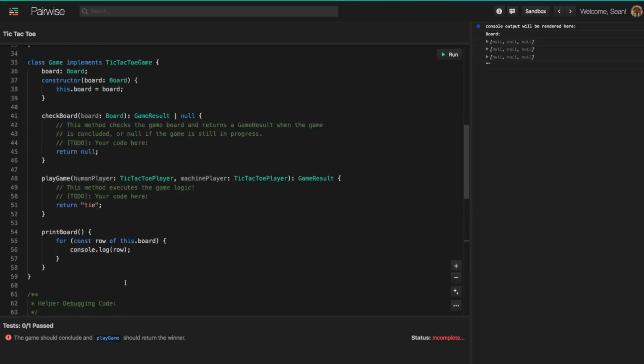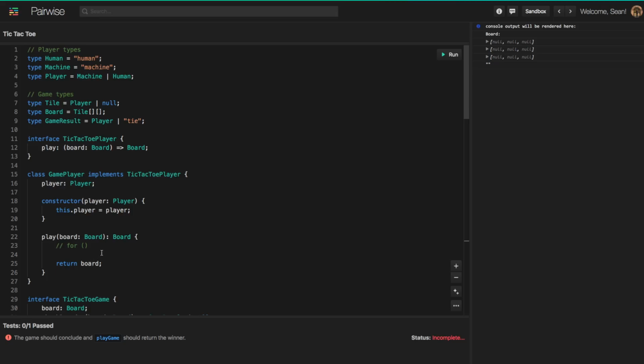Okay, so now we want to jump back to where we were before, and implement this play method. Like I was saying earlier, what we want to do is start with the first tile, iterate through the board and visit every tile. As soon as we find an unoccupied tile, we want to play on that tile.